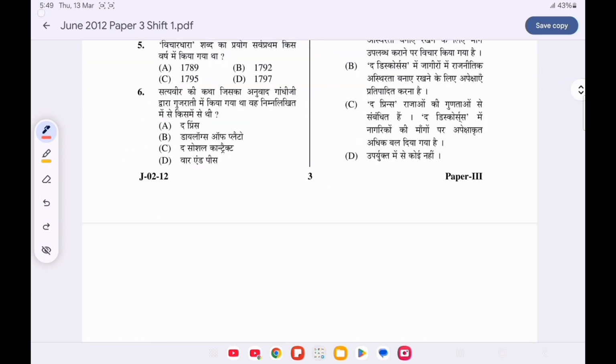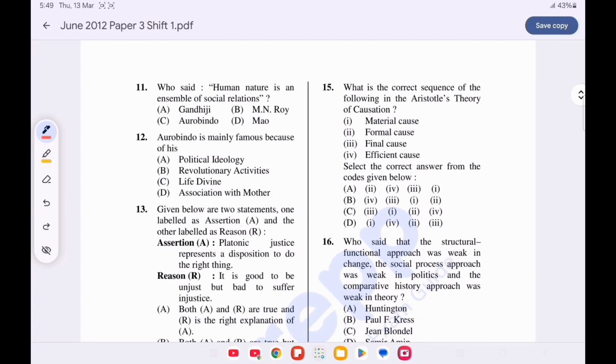Now question number 11. Who said human nature is an ensemble of social relation? Option B is correct. M.N. Roy. Question number 12. Aurobindo mainly famous because of his. Option C is correct. Life divine.